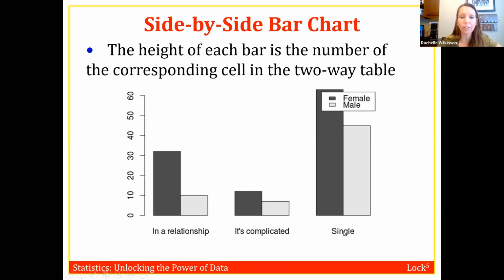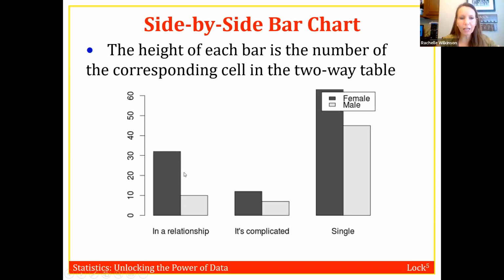So in this case, I've got relationship status down here, and then I've got a black bar and a gray bar that represent males and females in each one. And what we're looking for on these is to see if there's a relationship between the two variables. And there's going to be a relationship if things are different depending on the levels of the other variable.